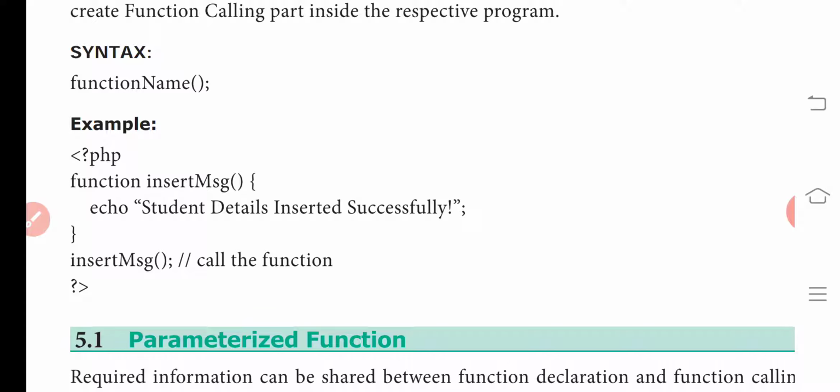Then we close the parenthesis, and then we give the function name to call, that is insert message. What is the function name here? Insert message is the function name. So we just call that function, and it is displayed. We write here insert message, then we close with question mark and close tag. So this is about function calling and function declaration.